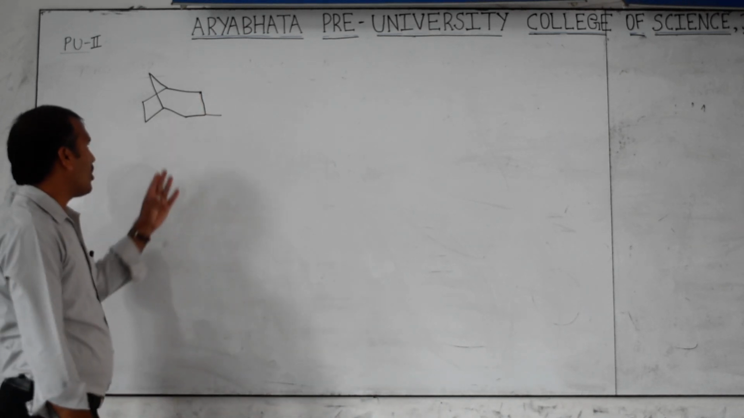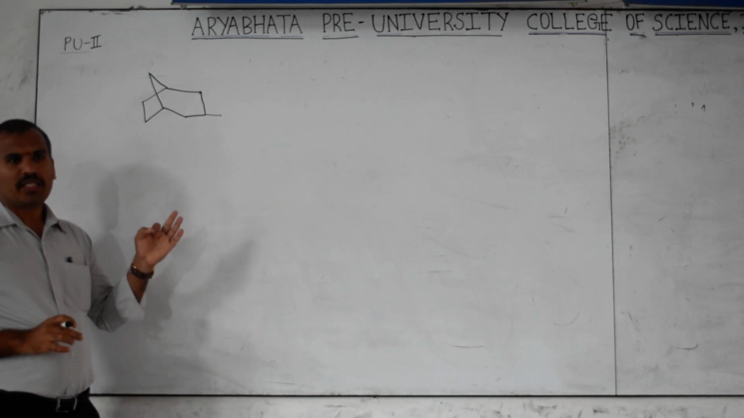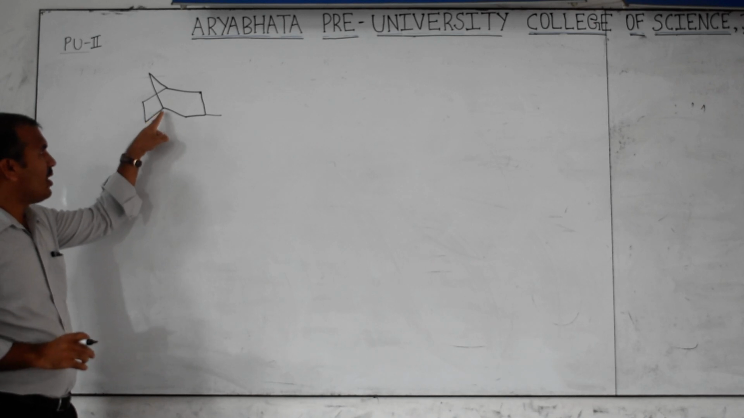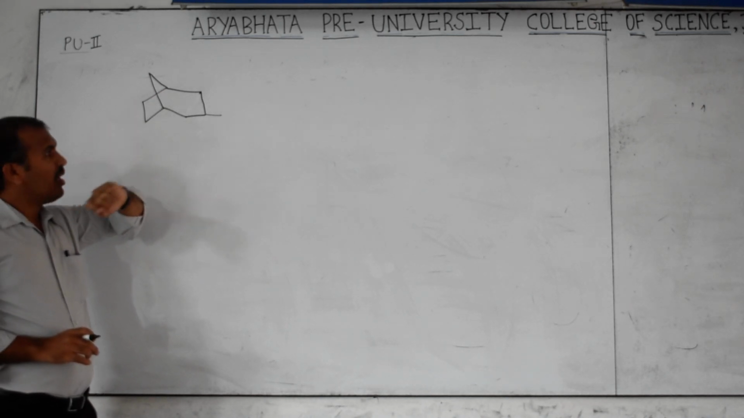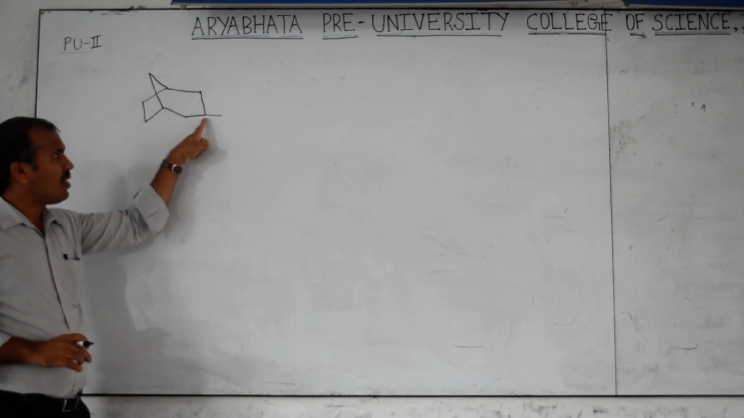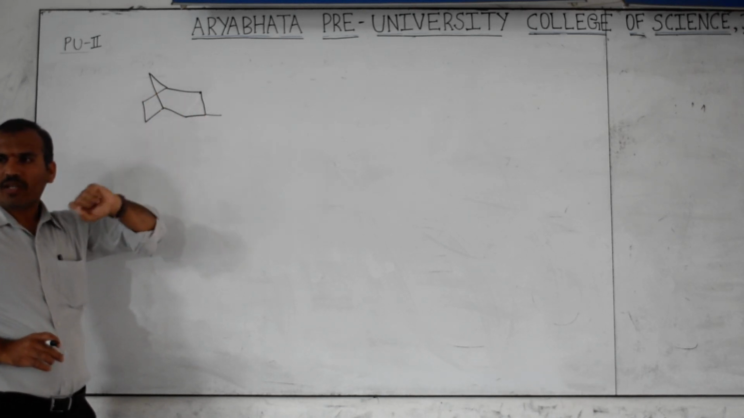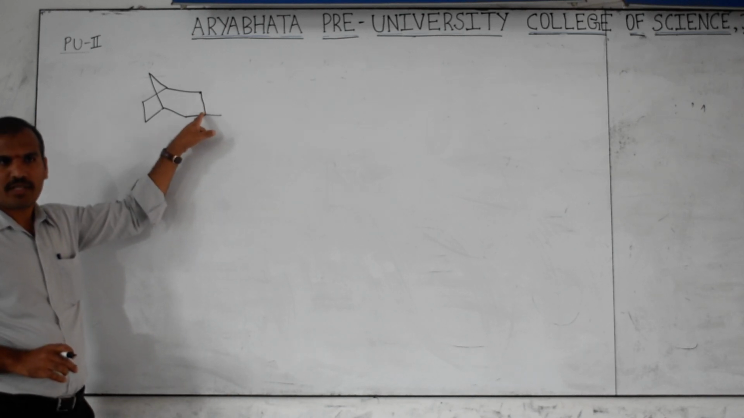Now, this is one compound. Numbering should be from the bridgehead carbon. This is also a bridgehead carbon, this is also a bridgehead carbon. Clear? If you start from here, you will get the third position. If you start from here, you will also get the third position. So you can take any one direction, and you will get the lowest number for this substituent, that is third.